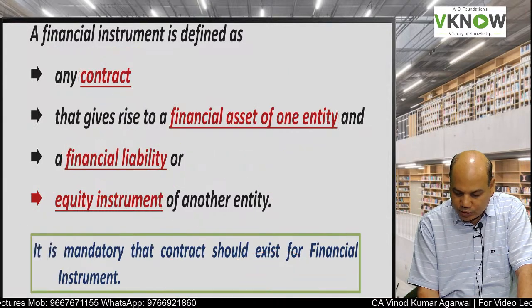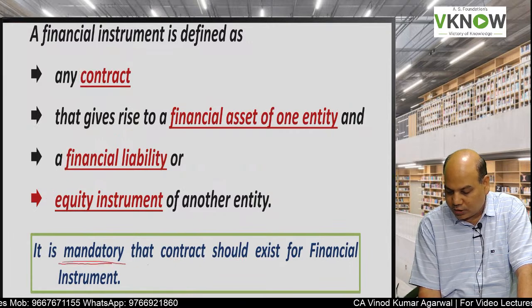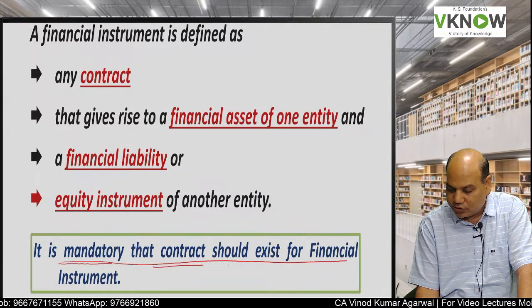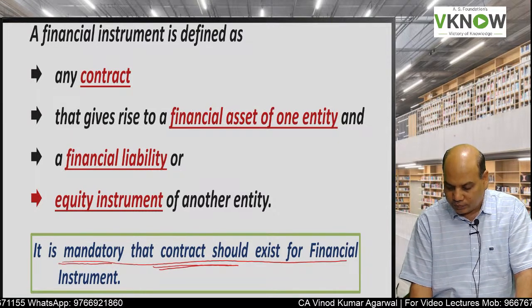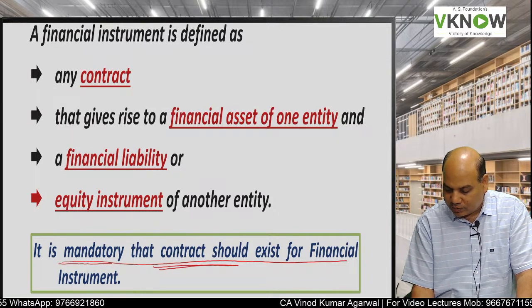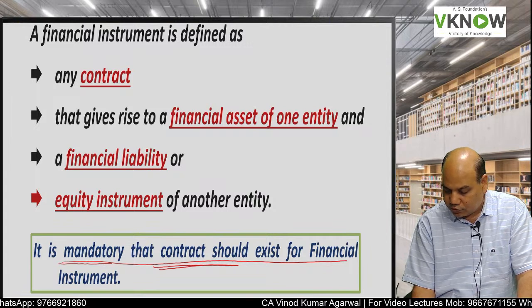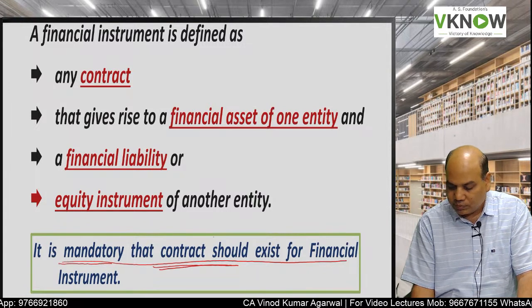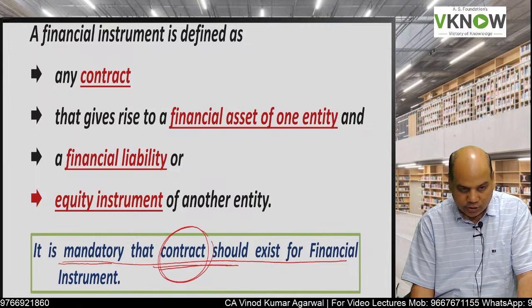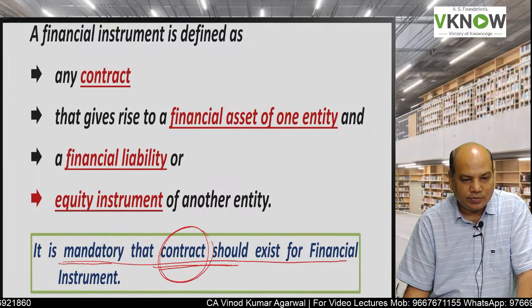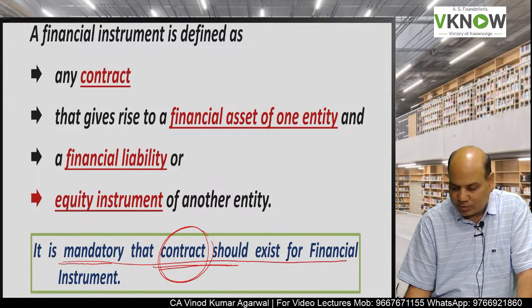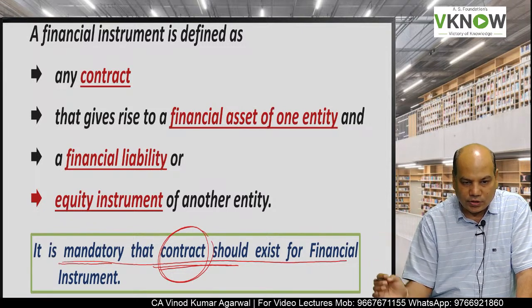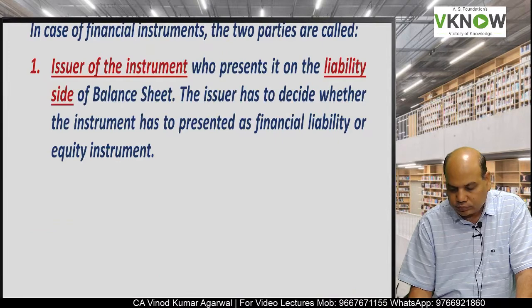So what is the important feature of a financial instrument? It is important that there must be a contract. So income tax liability is not a financial instrument because there is no contract. It is a statutory liability. Income tax liability payable is not a financial instrument.